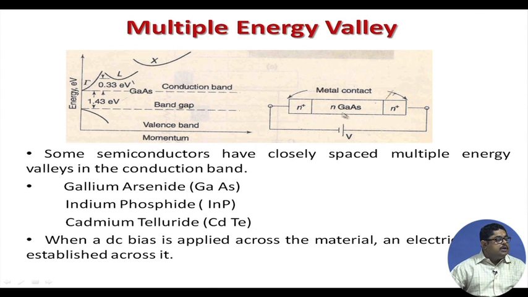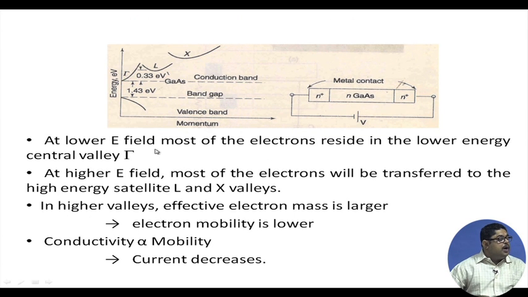Let us say this is gallium arsenide, and at lower E field most of the electrons, because energy is small, will reside in the lower valley gamma. But at higher E field, as we go on increasing the bias, the electrons will get energy from that bias and will be transferred to high energy satellite valleys like L and X. Now, in higher valleys effective electron mass is higher.